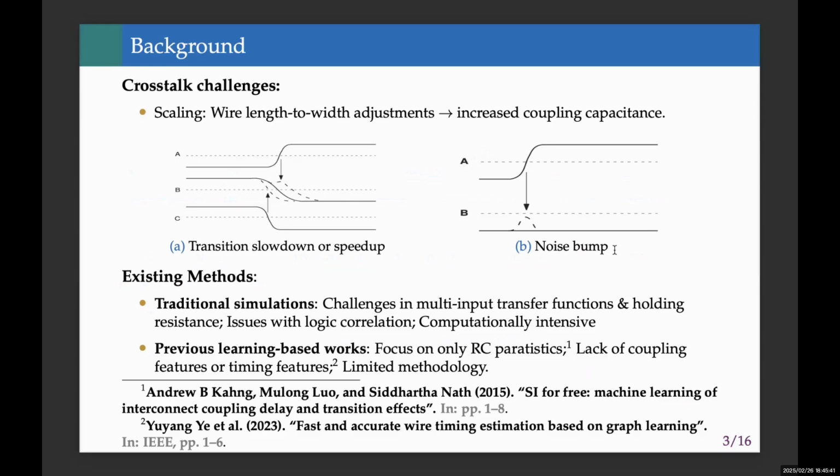Traditional methods struggle with time-consuming simulations and face challenges in handling multi-input transfer functions. Meanwhile, previous learning-based works focus only on RC heuristics but lack features to model coupling effect and timing window overlaps, which is the root cause of crosstalk, while also suffering from limited methodology.